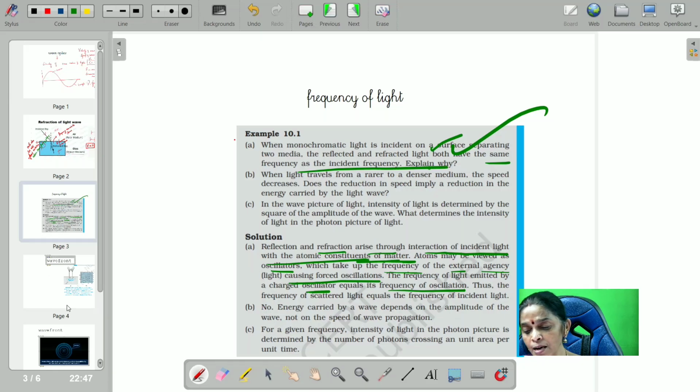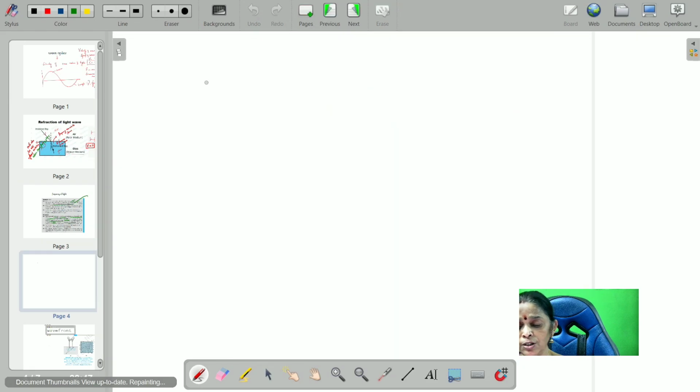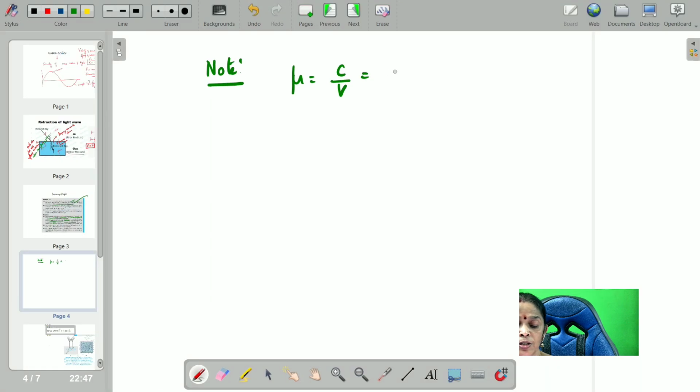So hope you understand. Now just make a note of it. Mu is equal to c by v, which is equal to c by nu into lambda. Note number 1, mu is inversely proportional to velocity.